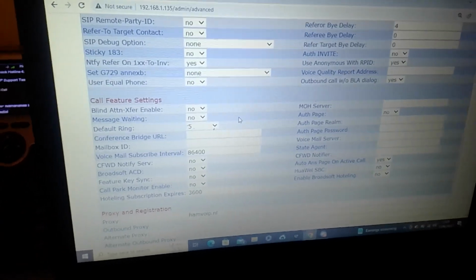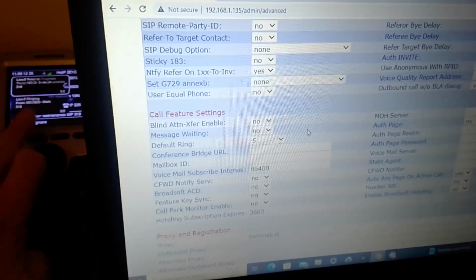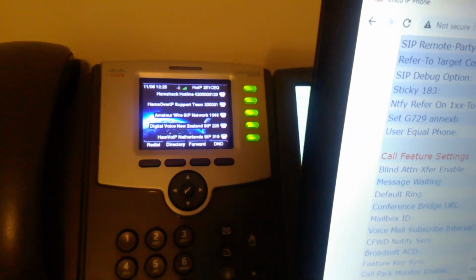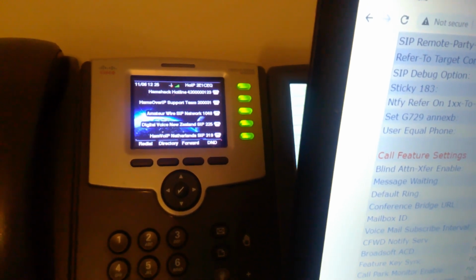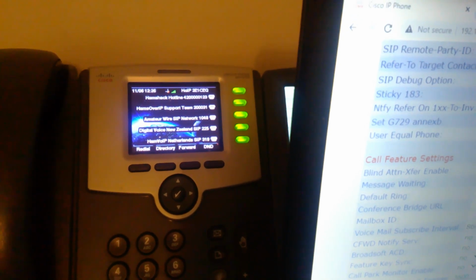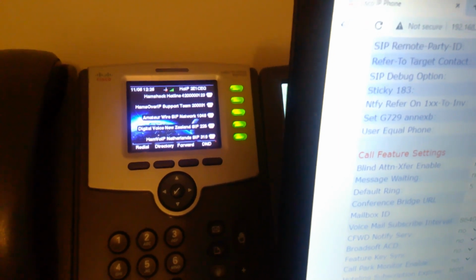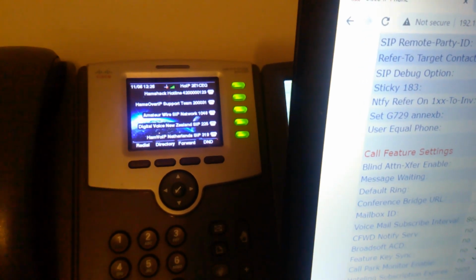So if you want to set your phone up for your different SIP networks you have. Oh, I pressed the redial then. That's all the networks I have, once the tablet comes into focus. So if you want to set them up from line 1, which is at the top, all the way down to line 5 like I have, that's entirely up to you. But you can set anyone up you particularly like. I've gone down from 1 to 5.